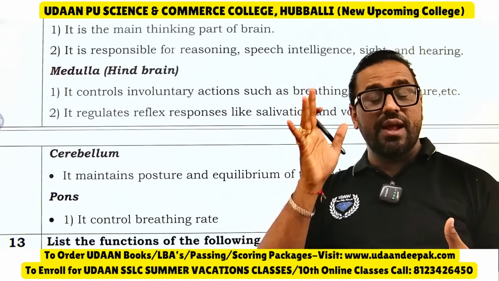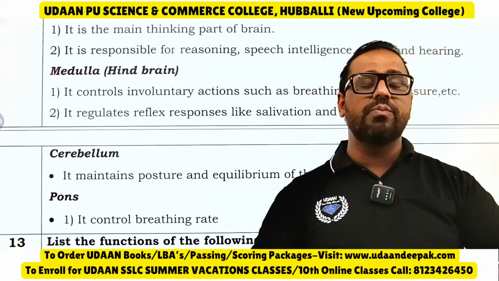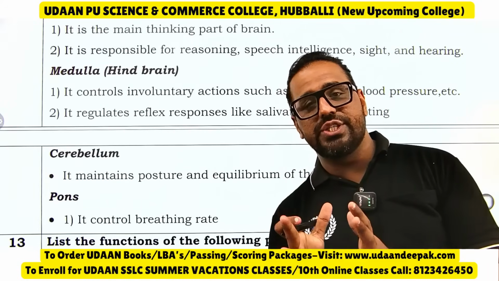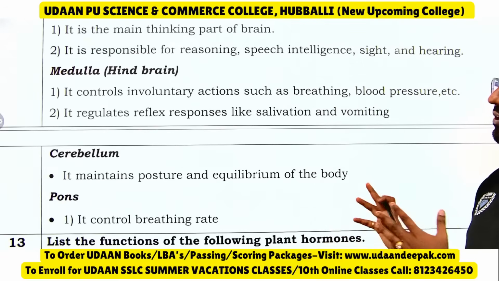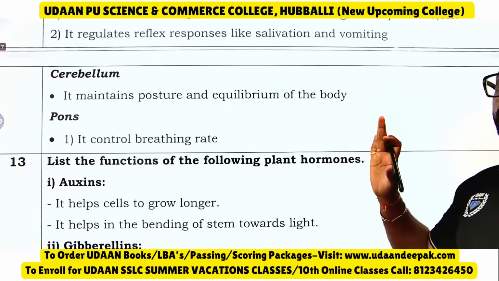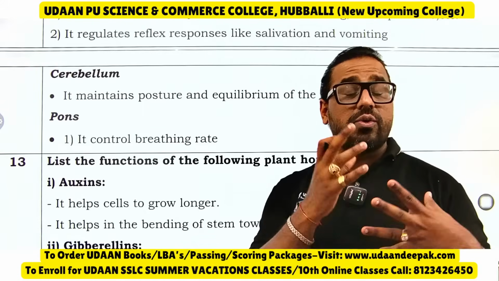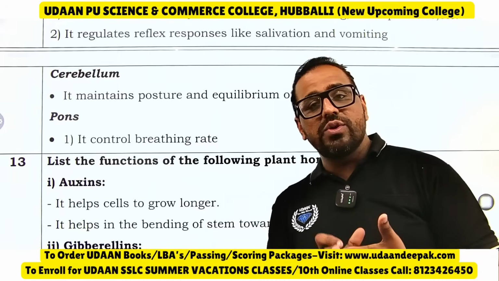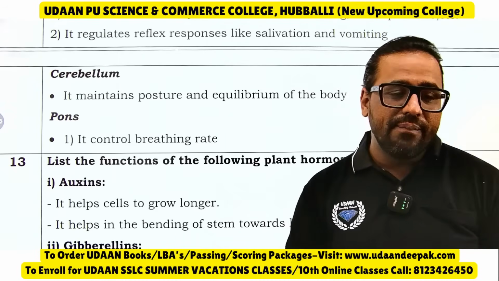Then cerebellum. Now I am standing, you people are sitting. It is because of what? The position, the posture and equilibrium of the body. It is controlled by whom? Cerebellum. What does pons do? It controls the facial expression and mastication, and it controls the breathing rate. That one you should know in this case.